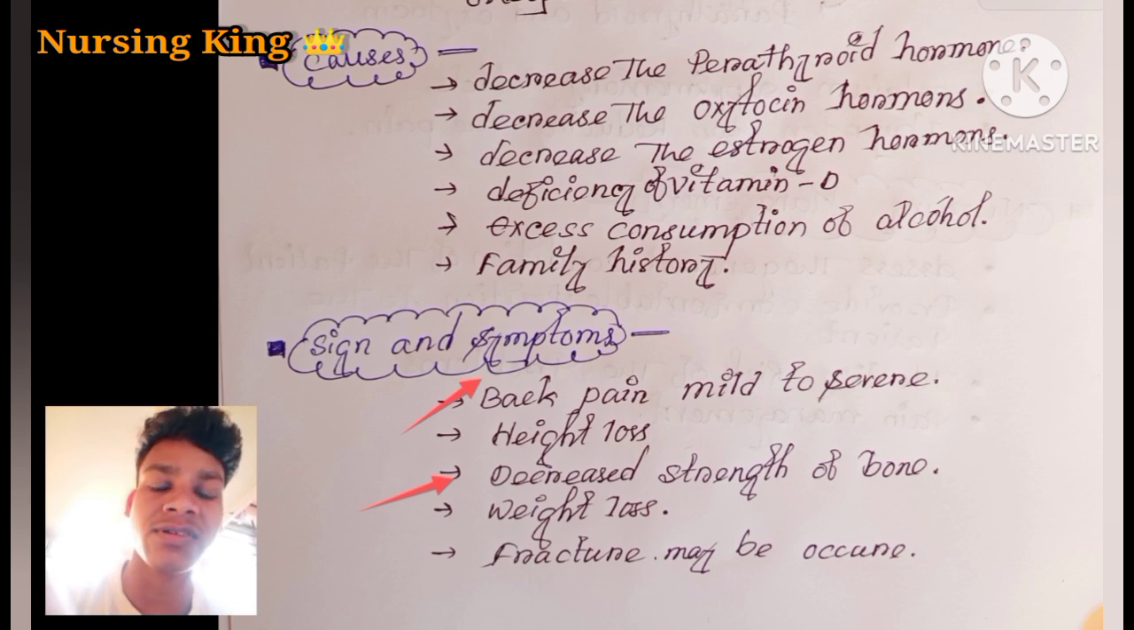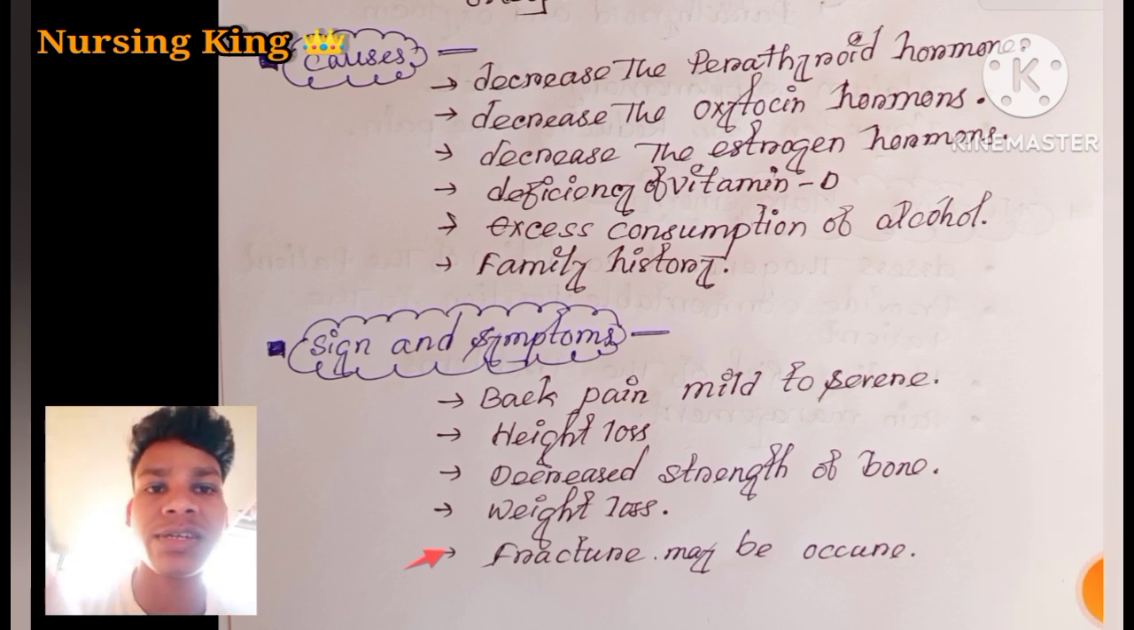How does fracture occur? Because if the bone density decreases, bone strength decreases, so that can lead to fracture only. If the bone is very weak, there may be chances of fracture.